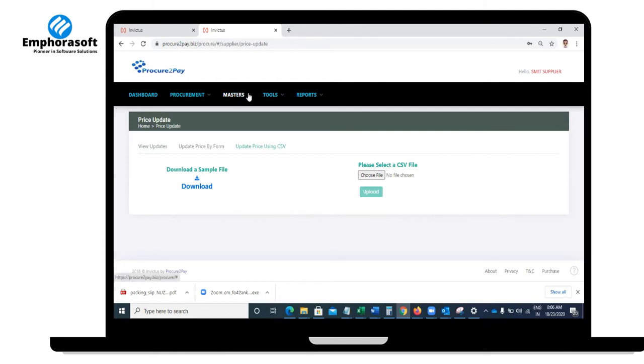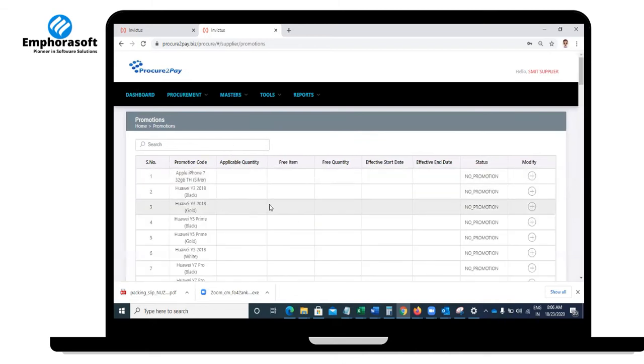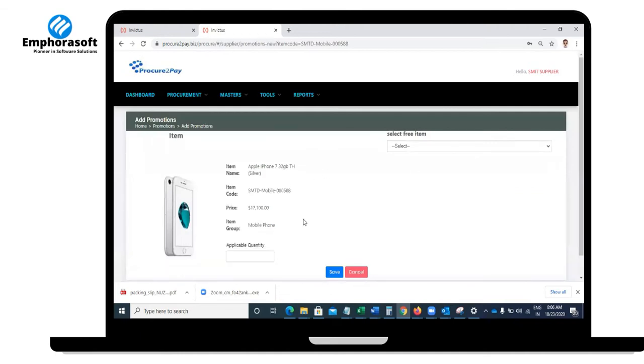And then the next one is promotions. Promotions are about things like buy one get one free. Whenever you want to give a promotion, you can give a promotion code for so-and-so quantity, what the free item is, and the starting date and ending date for the promotion, and you can set up all your promotions.